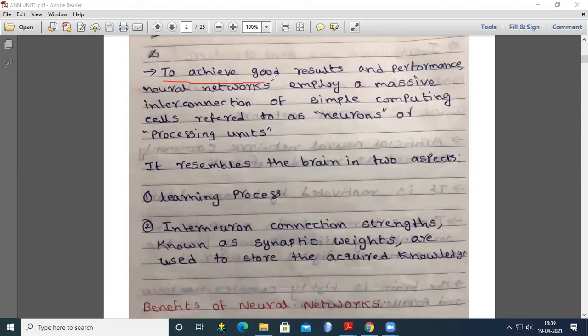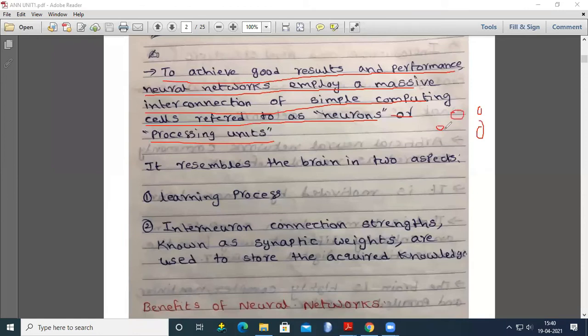To achieve good results and performance, neural networks employ a massive interconnection of simple computing cells referred to as neurons or processing units. Okay, so coming to the human brain, it is a combination of neurons. So these four are the neurons.